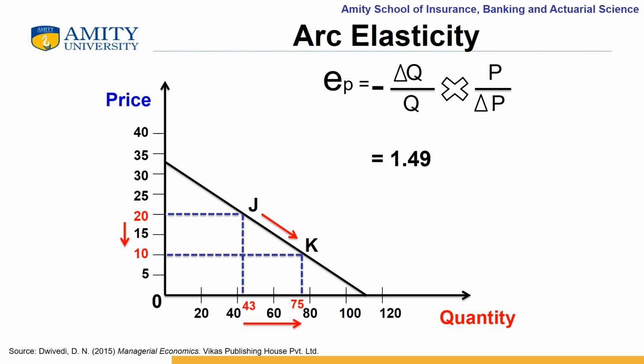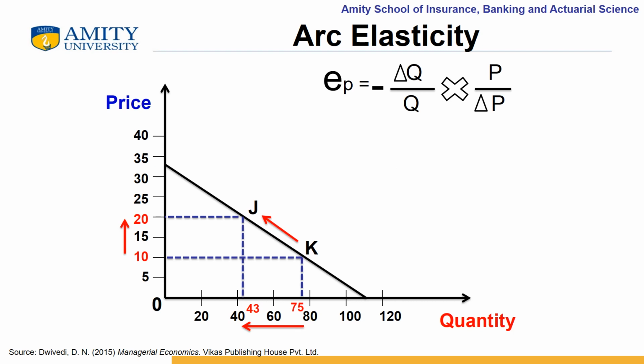This means that a 1% decrease in price of commodity X results in a 1.49% increase in its demand.